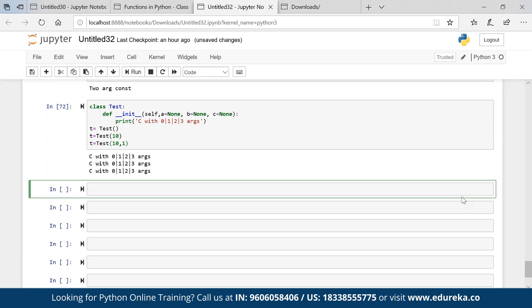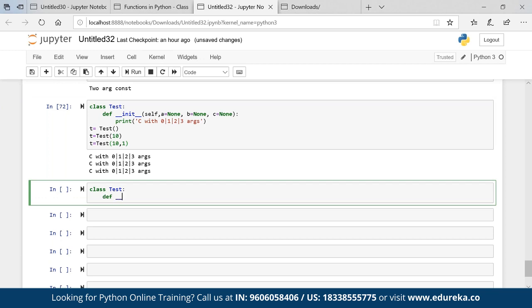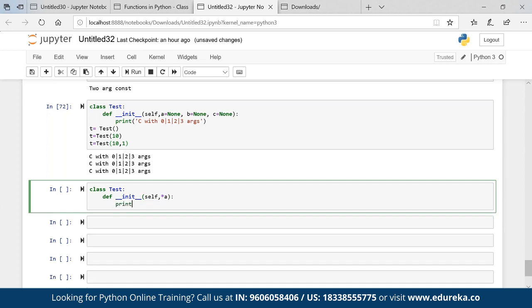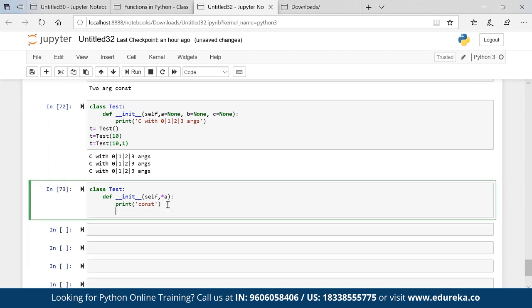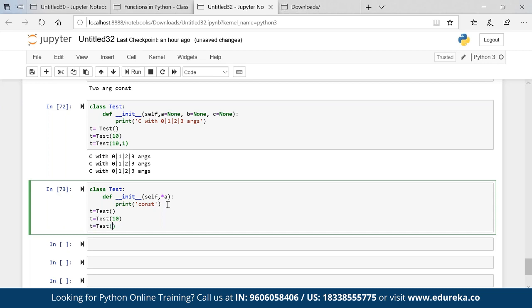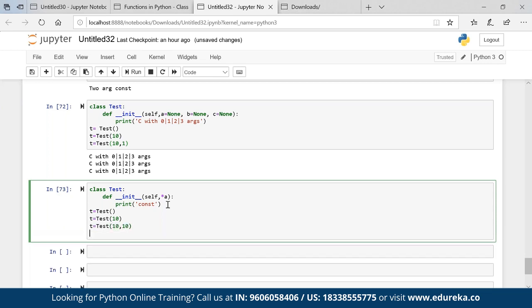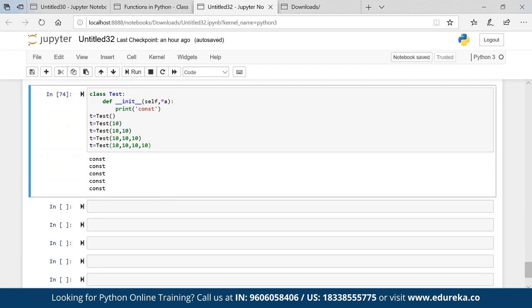Now another solution which we have is class Test, def __init__(self, *a), print constructor. I just printed like this. Now I can have various arguments, no issues. t equal to Test() will work, Test(10) will work, Test(10, 10) will work, Test(10, 10, 10) will work, and so on. No issues, execute, perfect.